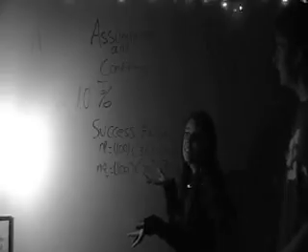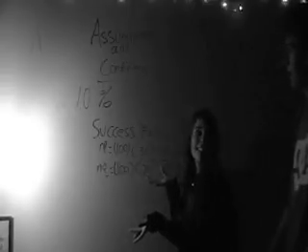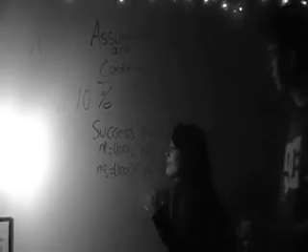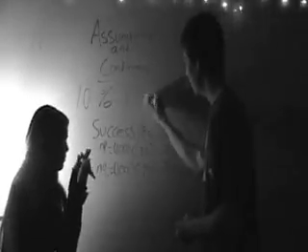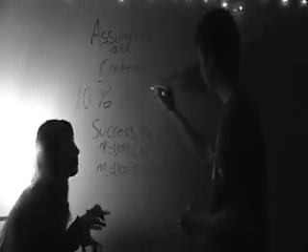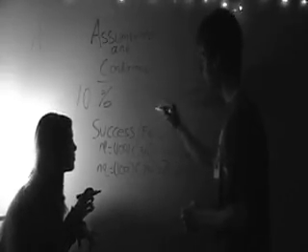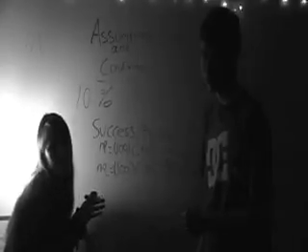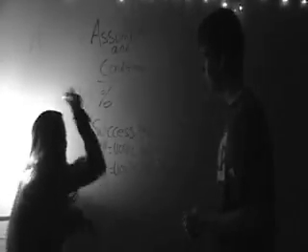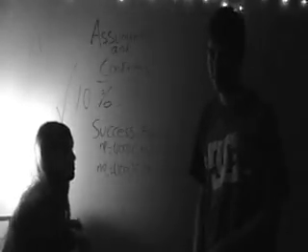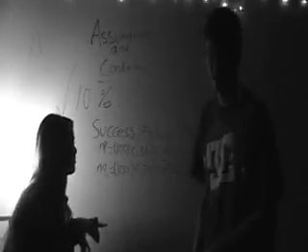Now I need to check assumptions and conditions. First one, 10%. Since I have 100 people I do the test, this is less than 10% of total population. Check. Now, next condition, success/failure.